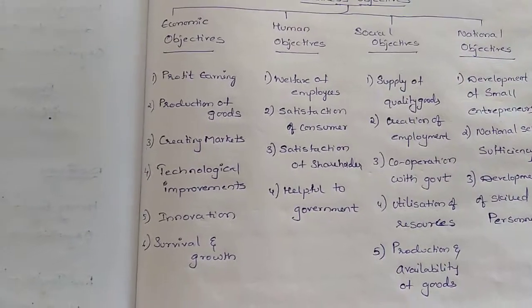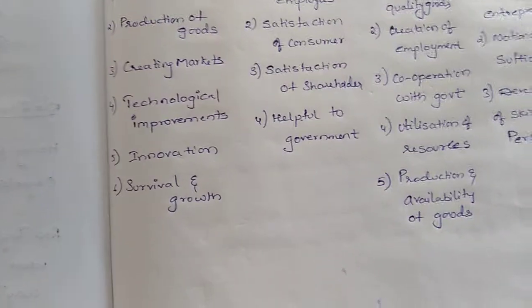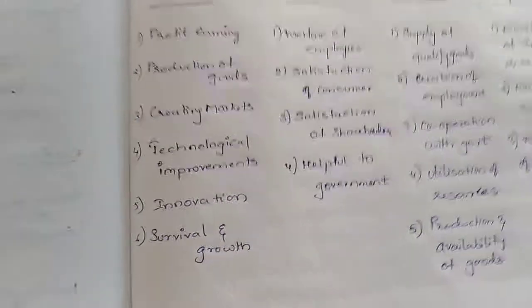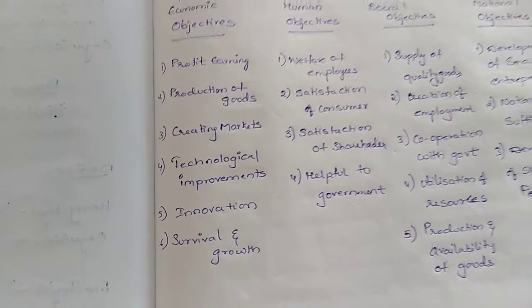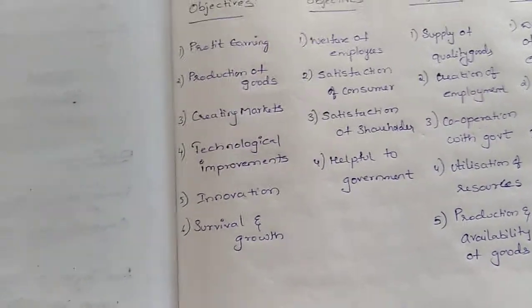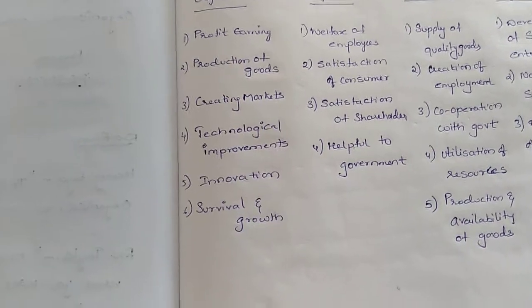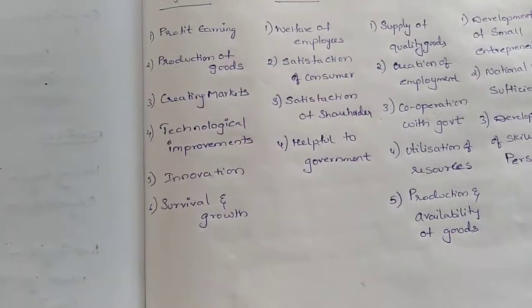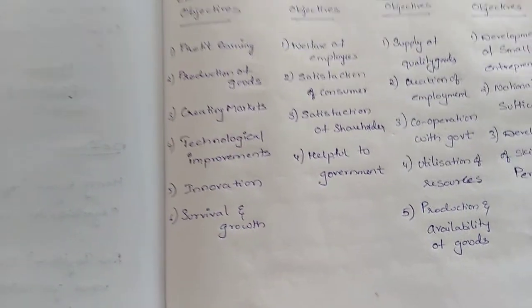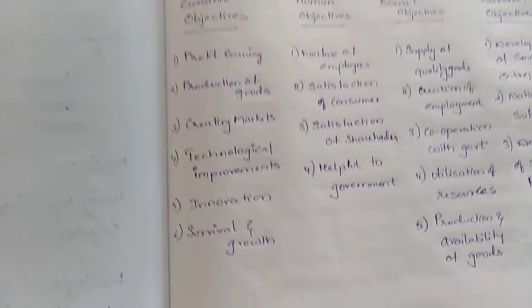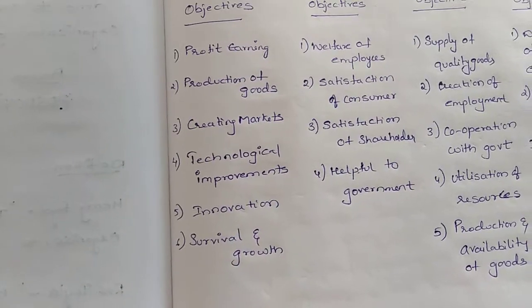Okay, survival and growth. Survival and growth means that in a business organization there will be many problems. By facing all those things, business itself is a risk. In the market there will be competitors. All these things should be faced, and he has to take them as challenges, and then only he can move forward.